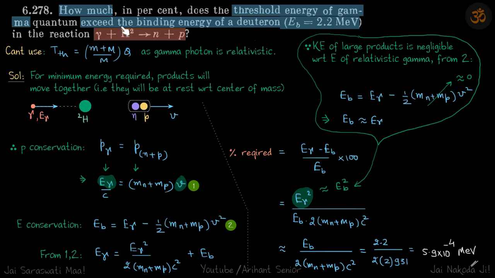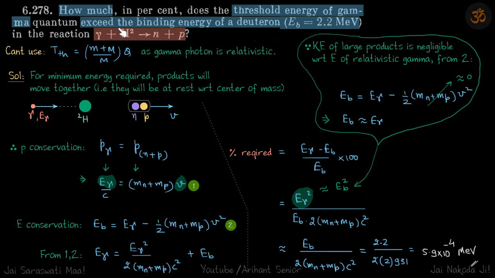To find the energy of the gamma, we cannot use this formula, because when we derived this formula, it was based on the kinetic energy of the striking particle. But in gamma quanta, we cannot talk about kinetic energy because the gamma photon is relativistic. We can talk about the energy of this photon and the momentum of this photon, but we cannot talk about the kinetic energy of this photon. So this formula is not valid because it was based on the assumption that the striking particle has certain kinetic energy. So now what do we do?